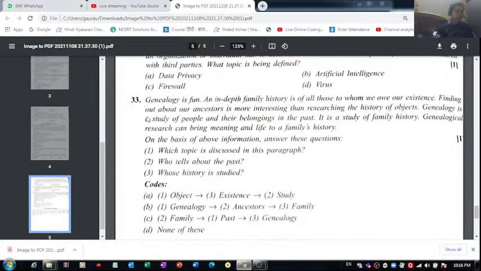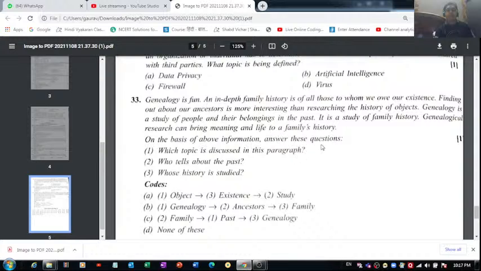Then we have the 33rd question, that is the last question. Genealogy is fun. I don't know about it. Seriously, I don't know about genealogy. An in-depth family history is of all those to whom we owe our existence. Okay, finding out about our ancestors is more interesting than researching the history of objects. Okay, it is something related to finding out the information about ancestors. Genealogy is a study of people and their belongings in the past. Fine. It is the study of family history. Okay, that's great. Genealogical research can bring meaning and life to a family's history.